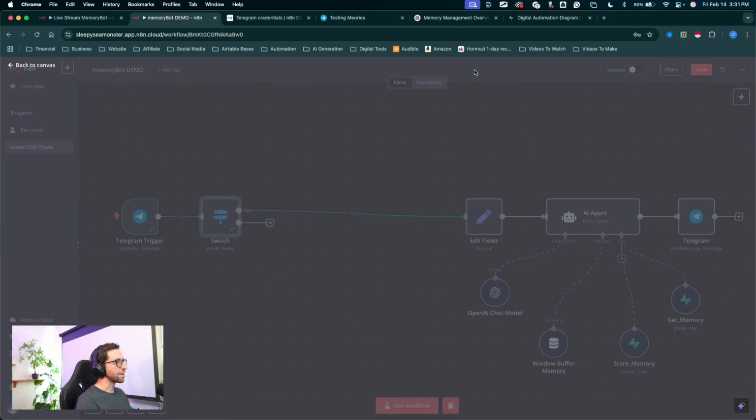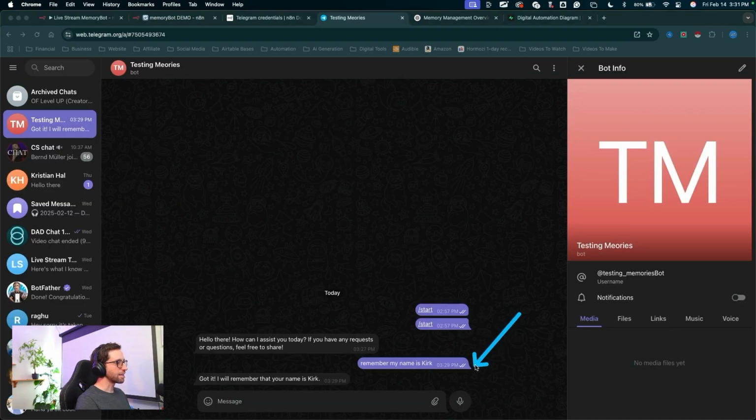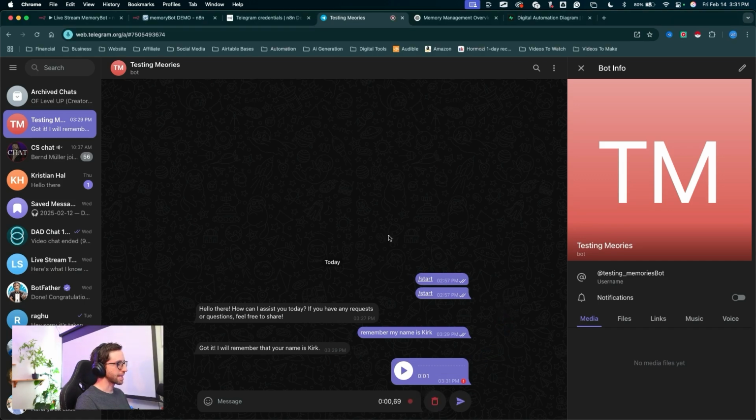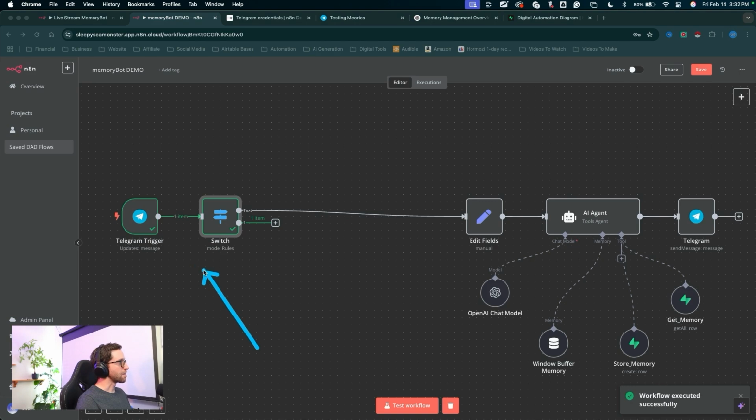Click outside of the node. I'll come down to test workflow. Let's jump into Telegram and I'll send an audio message. Whoops, double clicked that there. Testing audio. Once that gets sent, we can jump back into n8n and we see that has already gone down the second route of our switch node.